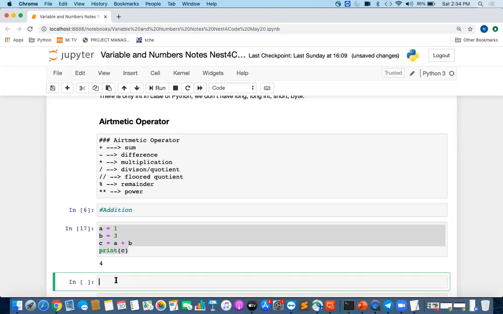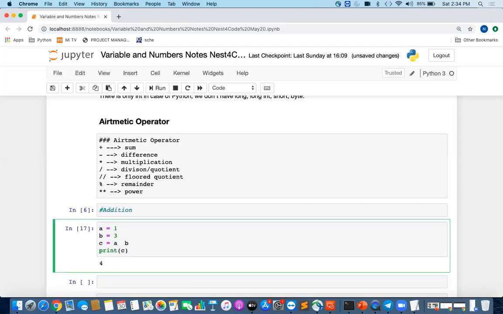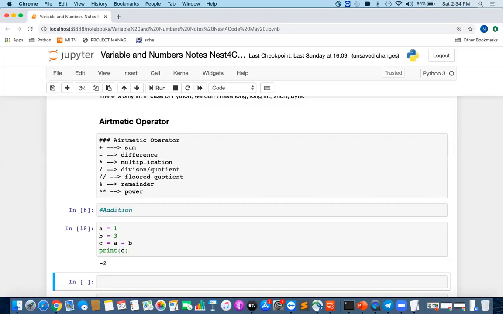Similarly, we can also do the difference. If I do a minus b, 1 minus 3, it will come as -2. Similarly, we can also do the multiplication. It will multiply both the values.